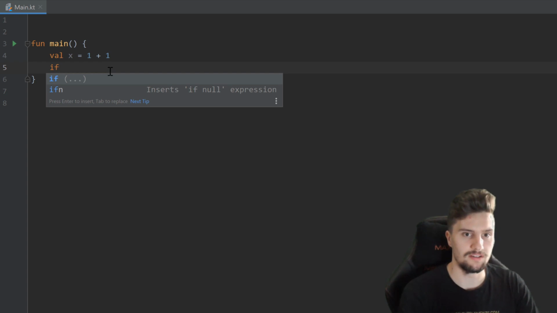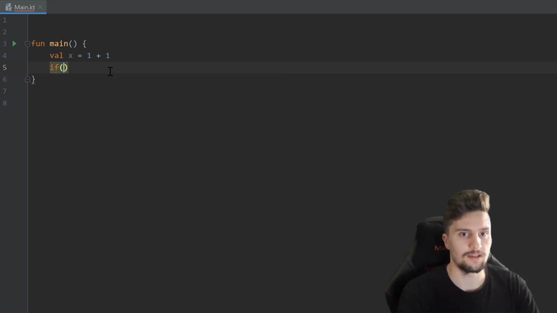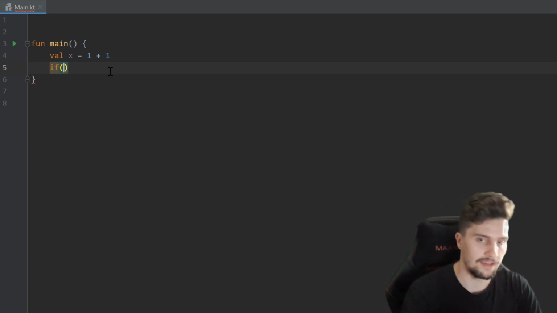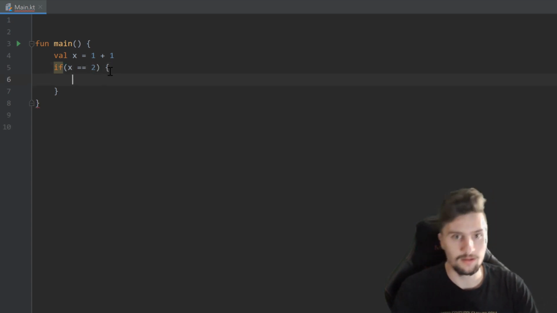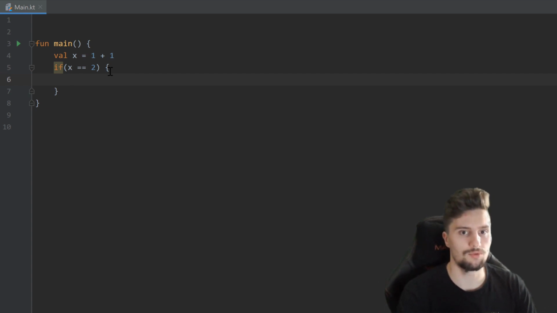So we write if, followed by parentheses, and now in these parentheses we have to write the condition. So that must be a boolean here, because we either want to check if something is true or false. And we could, for example, check now if x is the same as 2. So x == 2. And then in curly brackets afterwards, we can put the code that should be executed if this condition is actually true. So in that case, we could write a println statement, x is 2.